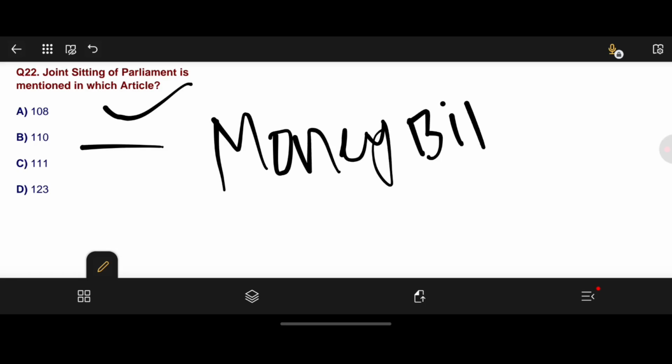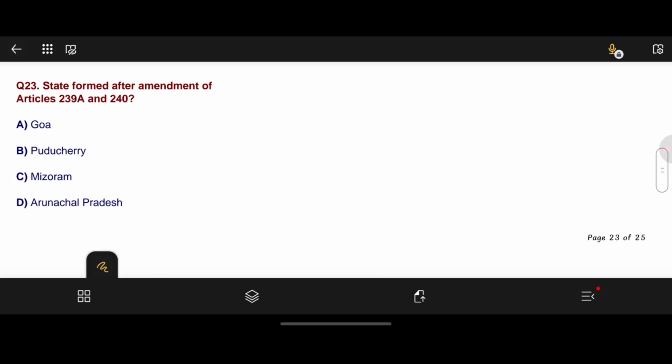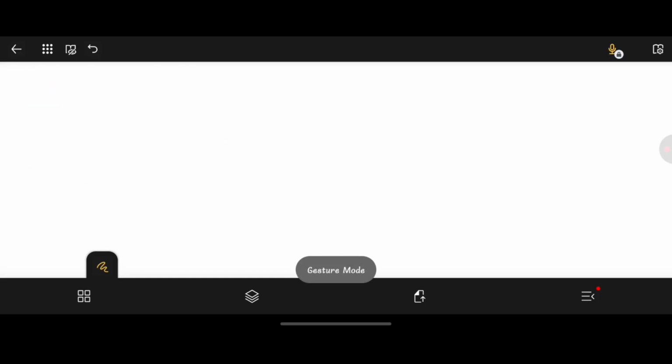Moving to question number 23. Which state was formed after the amendment of Article 239A and 240? Options are A. Goa, option B. Puducherry, option C. Mizoram, option D. Arunachal Pradesh. Here option D is the correct answer, Arunachal Pradesh.